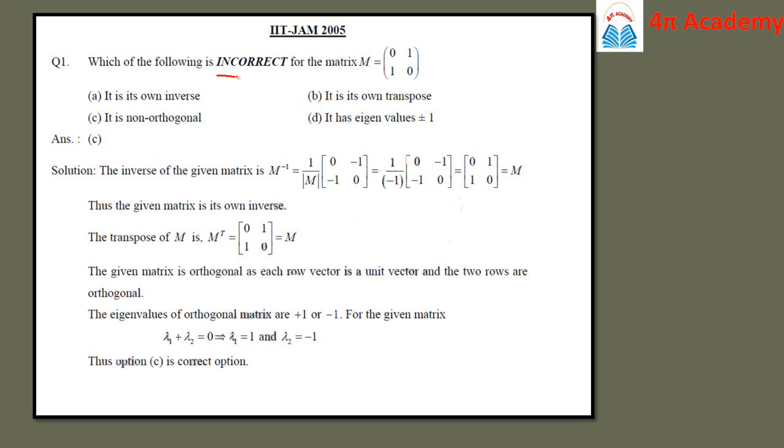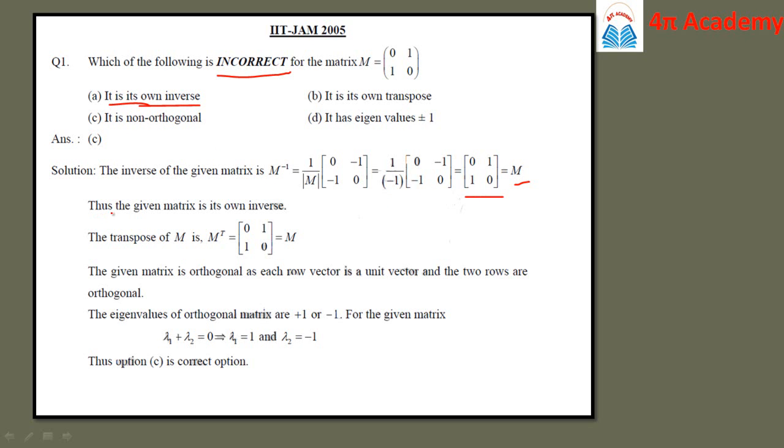First remember that here it is given in bold that you have to find out which is the incorrect one of the following options. So we check one by one. First we find the inverse, this M inverse. So M inverse is equal to 1 upon mod of M into its adjoint. If you find this, you will come to know that it is again the same matrix M. So it means that option A is correct, that is, it is its own inverse.